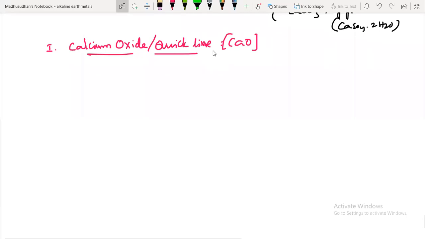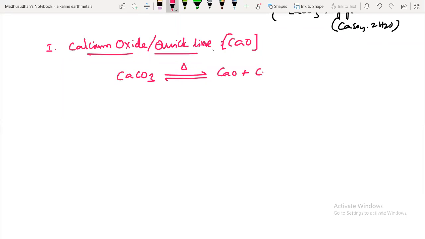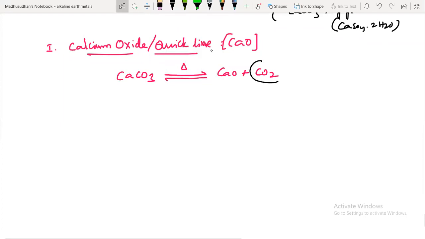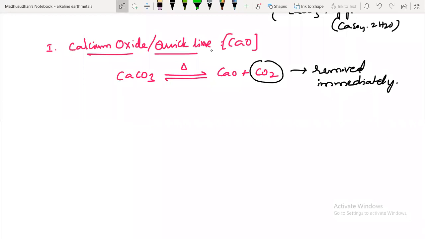This calcium oxide is prepared by decomposition of calcium carbonate. It is a reversible reaction. On heating this compound, the delta indicates heating always, we get calcium oxide and carbon dioxide. Here also, the carbon dioxide which is formed, you have to remove that immediately. What is the reason? To make it a forward reaction always. Okay. According to Le Chatelier principle.